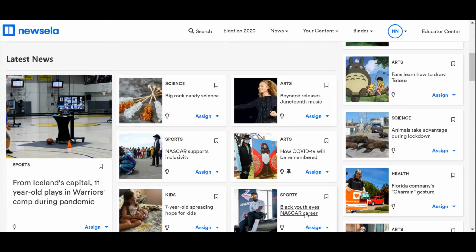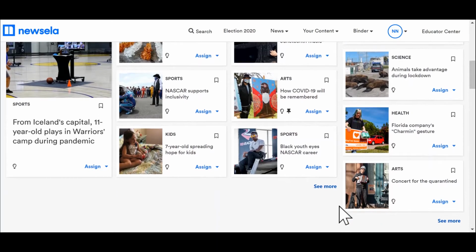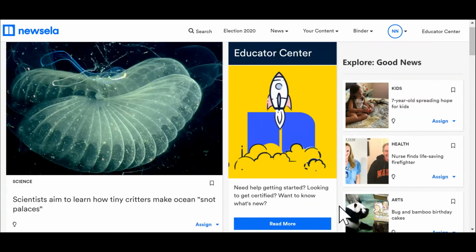multidisciplinary, though I would say as far as the aligned standards, it aligns with our reading standards. So even though it is multidisciplinary, you will see tangible reading results instead of very specific content-focused standards. The other thing about Newsela is it is entirely nonfiction articles. So if you were wanting kids to really dive into poetry or things like that, this would not be the site you'd want to use. But it is a very awesome site for our students.